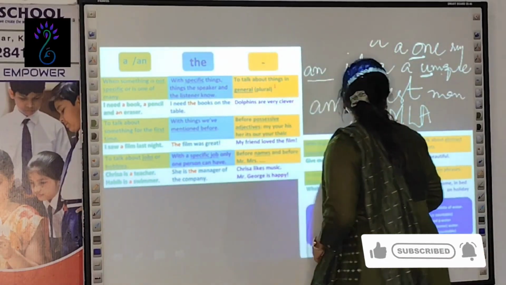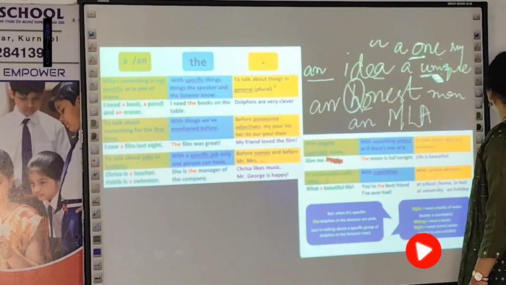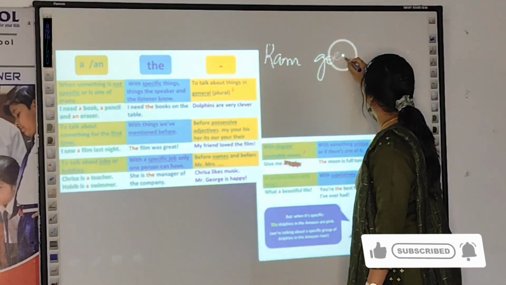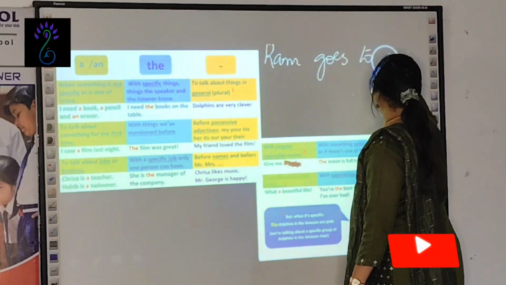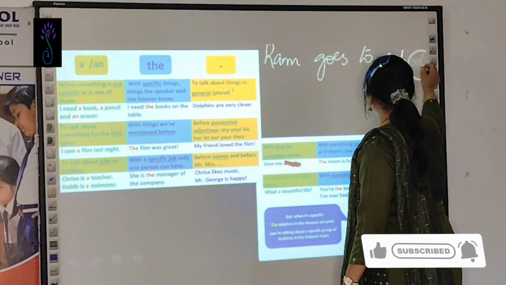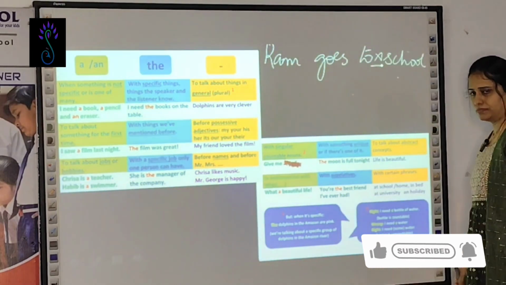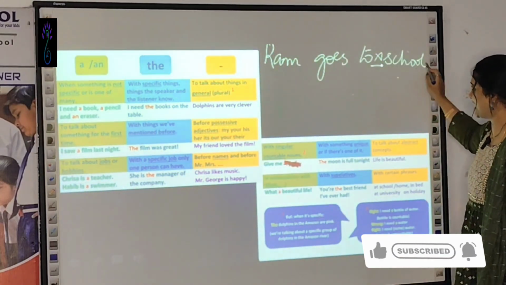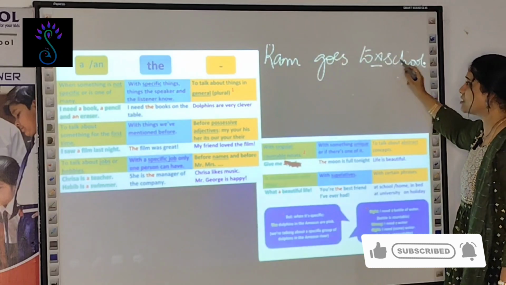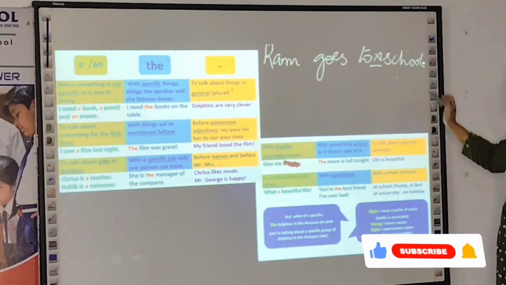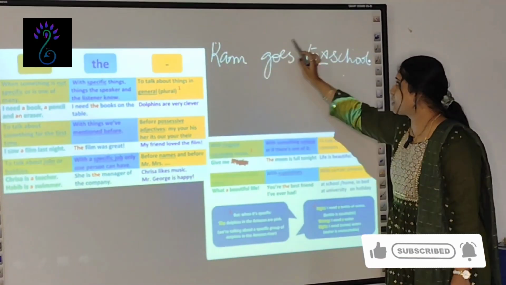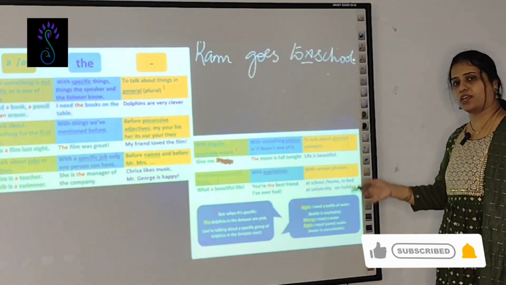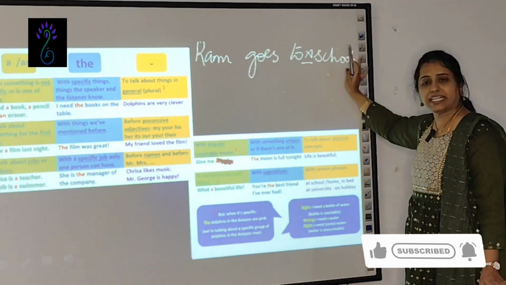I will explain the difference. Ram goes to school. Then you don't use any article here. When you say Ram goes to school, you are not using any article. You should not say Ram goes to the school, because the school is meant for this boy and he is going there to study. So don't use that article.